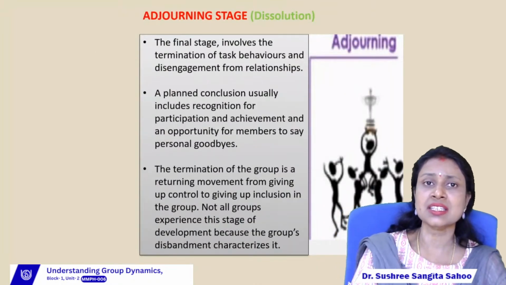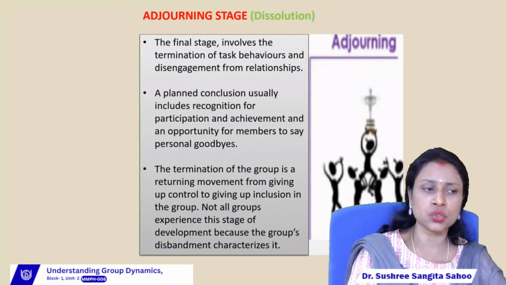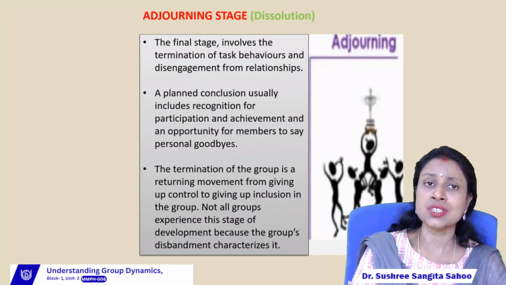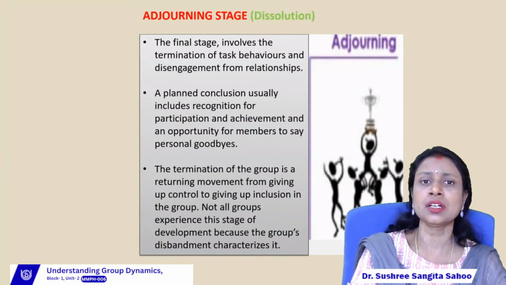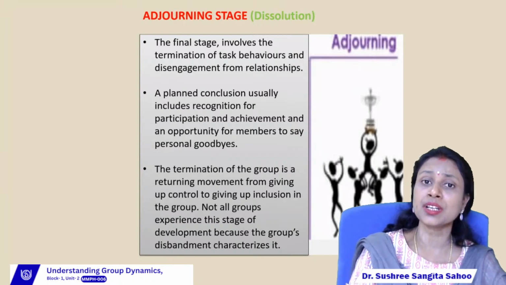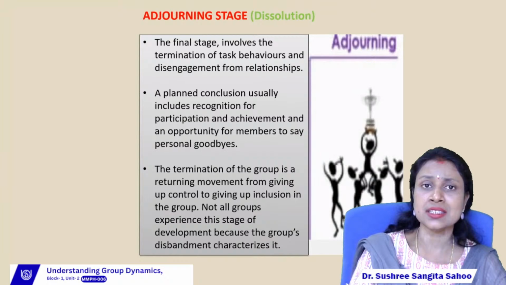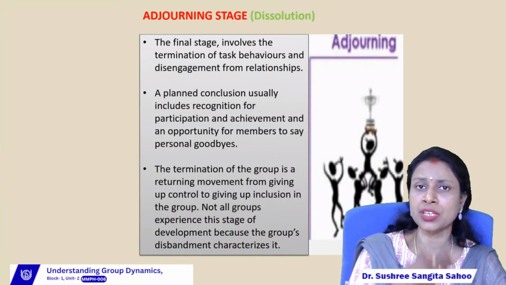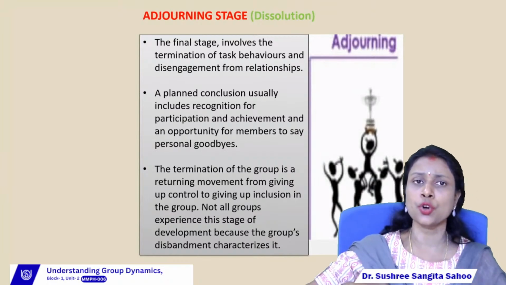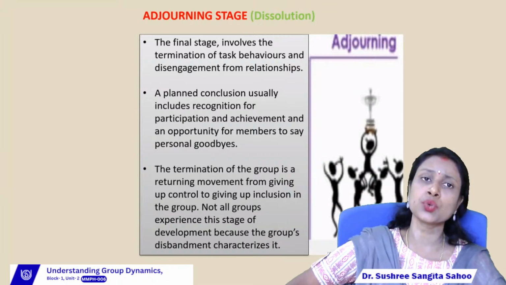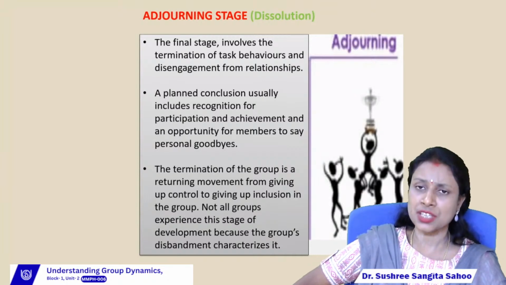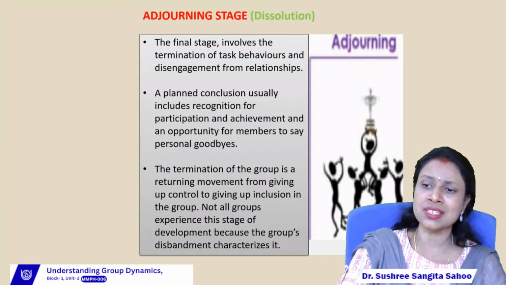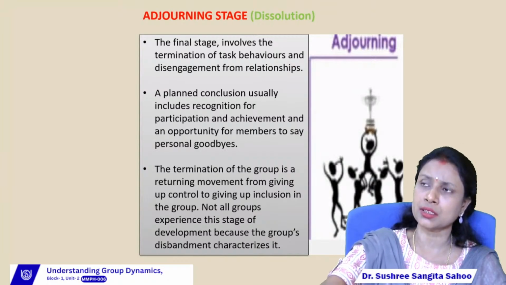Then the last stage is the adjourning stage. Adjourning stage is otherwise known as the dissolution stage. So this is the last stage of group development, where we can find disengagement from relationships, right? So as I said, this is the last stage of group development, where we can find the winding up or dissolution of the group, right? So here we can find two reasons for dissolution of a group. Either the group members achieve their objective. So if one group achieves their objective, then they will form another group for another objective.